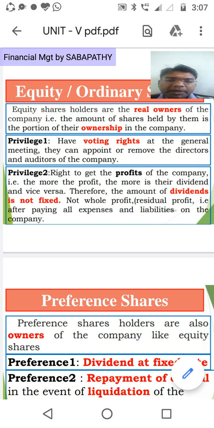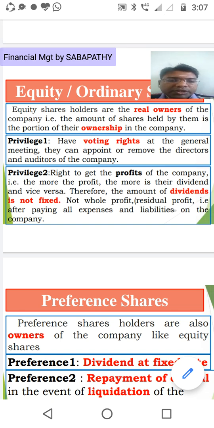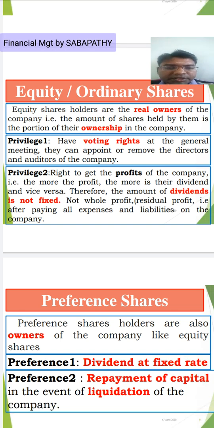So these are some major points about the equity or ordinary shares. Equity shareholders are real owners. They hold a portion of ownership of the company. Equity shareholders have the voting rights. They have the right to get the profit. The profit purely depends upon the performance of the company. The dividend is not fixed. So these are some features of equity or ordinary shares.